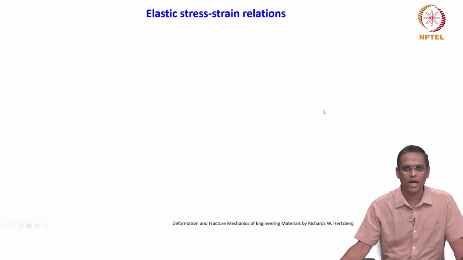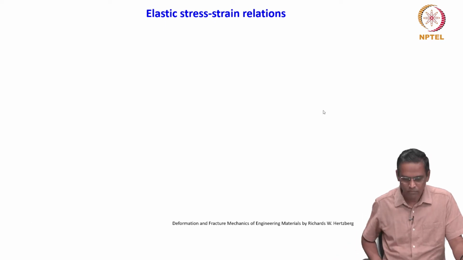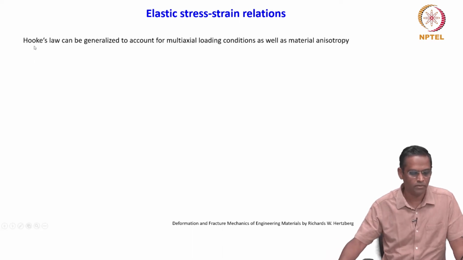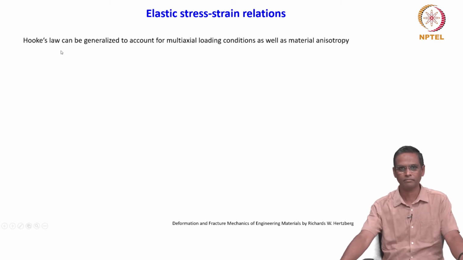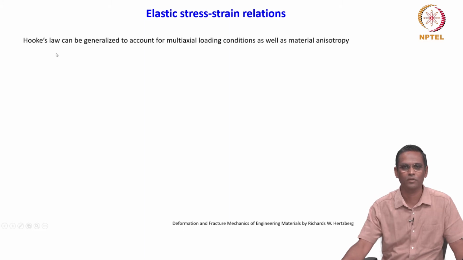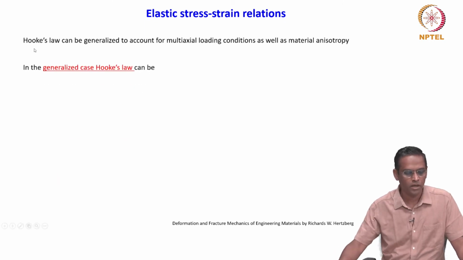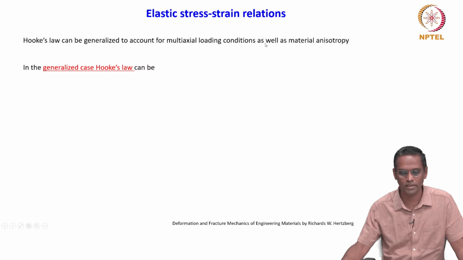So we will just continue that, and one of the constitutive laws we have just seen is Hooke's law, right. I said that we have also looked at this Hooke's law in a more generalized form, right. This generalized Hooke's law can be used to account for multi-axial loading conditions as well as material anisotropy.